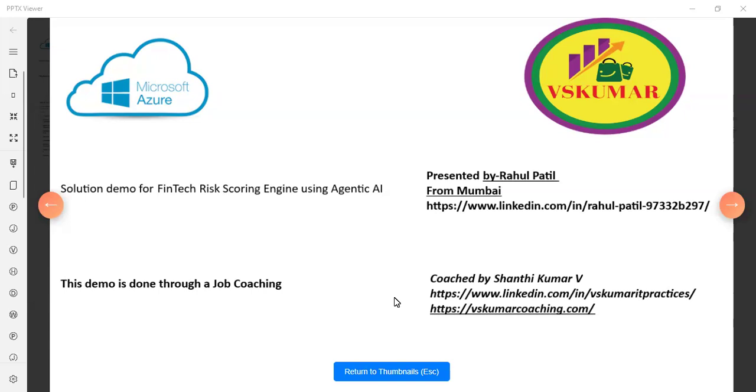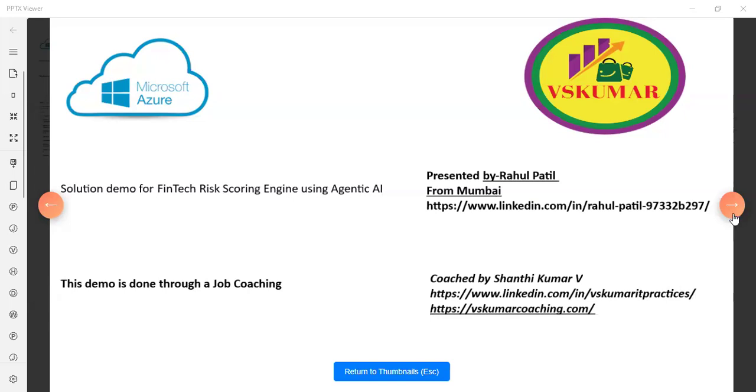So today I will walk through the solution demo, from business requirement, user story, and demo objective to a sprint-by-sprint plan to deliver the solution. The demo objective is the fintech risk scoring engine, an AI-powered fraud detection project in a real-time scenario.